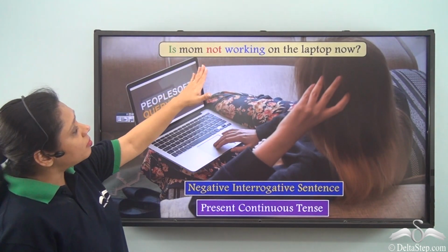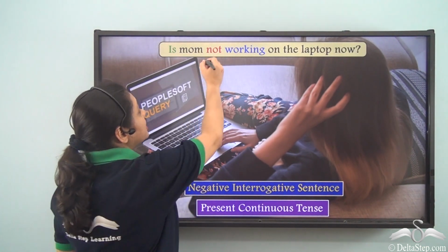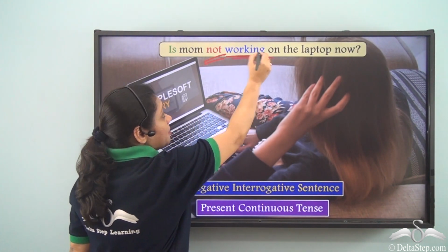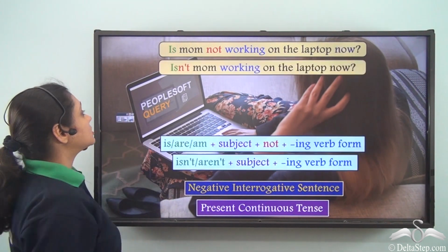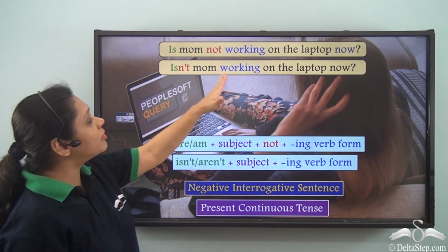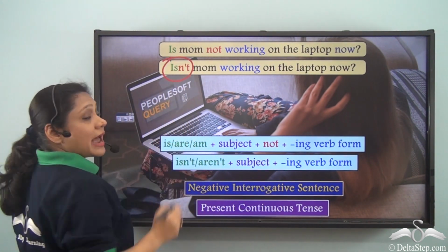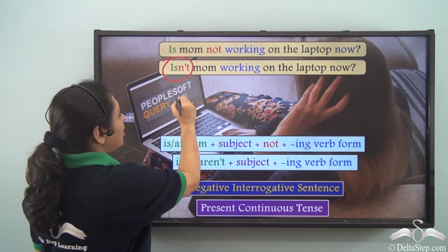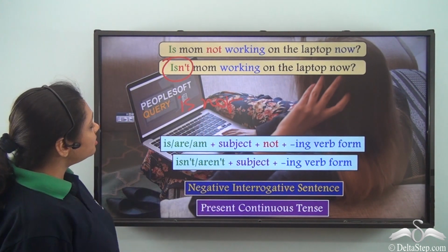So is mom not working on the laptop now? We have included not before the main verb, and we can write this sentence also as isn't mom working on the laptop now? So isn't is actually the contracted form of is not. So what do we see?